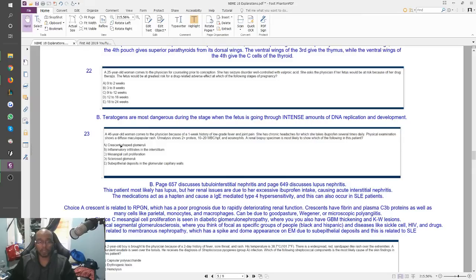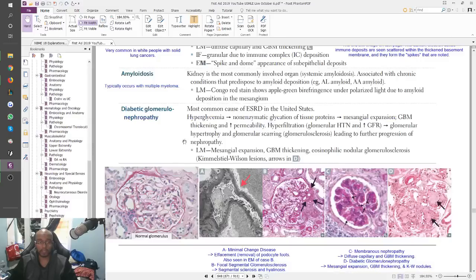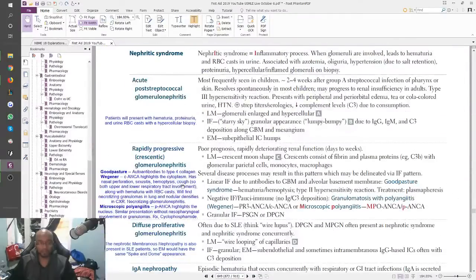So you look at your answer choices: crescent-shaped glomeruli. When you see crescent-shaped glomeruli, you should immediately know that's related to rapidly progressive glomerulonephritis, which has a poor prognosis due to rapidly deteriorating renal function. Crescents are full of fibrin and plasma C3b proteins, as well as many cells like parietal cells, monocytes, and macrophages. And the crescent-shaped stuff, that's usually due to Goodpasture, Wegener, microscopic polyangiitis, and you can see that right in the nephritic stuff right here, right? Rapidly progressive crescentic glomerulonephritis. This one is related to all these other diseases right here.